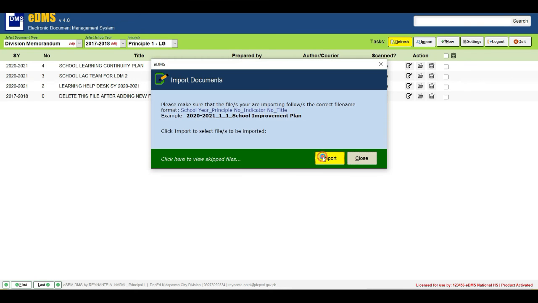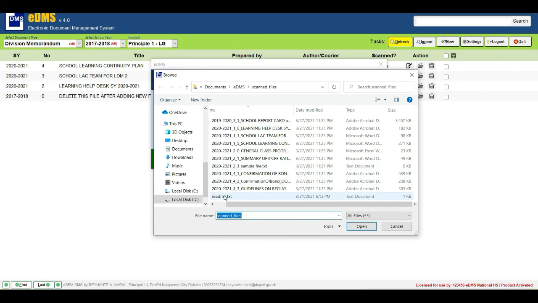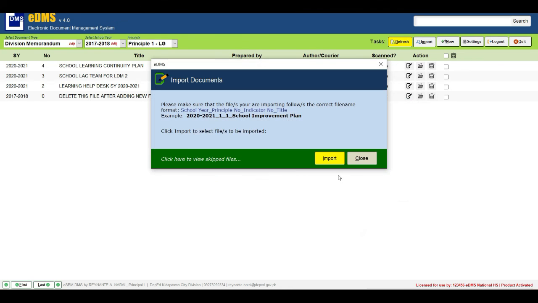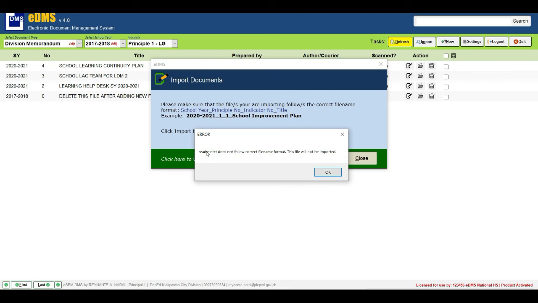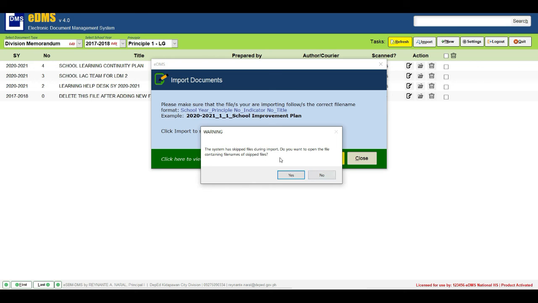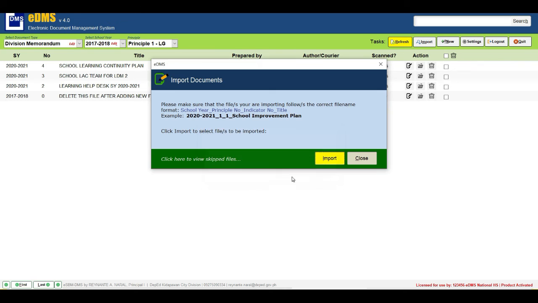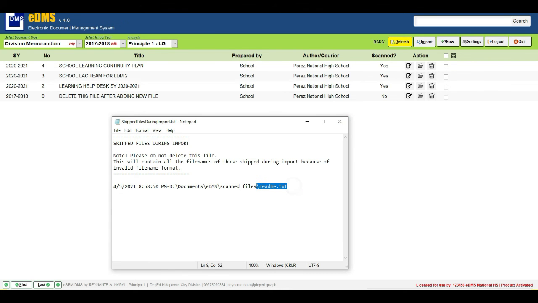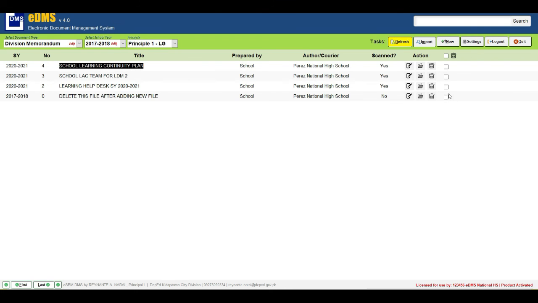At kunyari, nag-import tayo ng file na hindi naman sumunod doon sa ating file name format, ang gagawin naman ng ating system ay magpa-prompt siya na that file does not follow correct file name format and will not be imported. Ngayon, sasabihin niya, meron siyang na-skip na file during import. Gusto mo bang tingnan kung ano yung mga files na yon? So, kapag i-click mo yung yes, di-display niya ngayon anong files yung na-skip at magkakaroon kayo ng option ngayon na puntahan yung file na yan, ayan, at i-rename mo yung file na yan para ma-import niya ng maayos. So that's the new feature of our eDMS version 4.0.